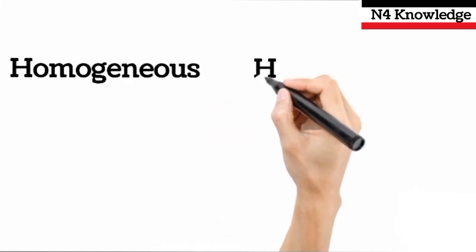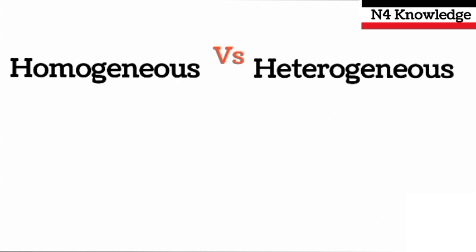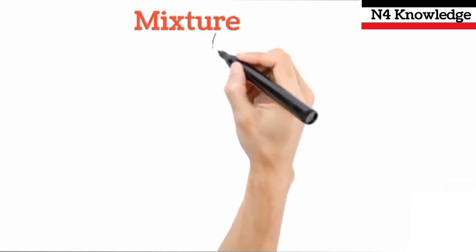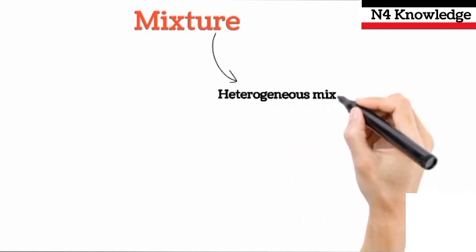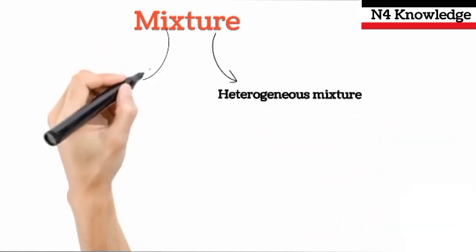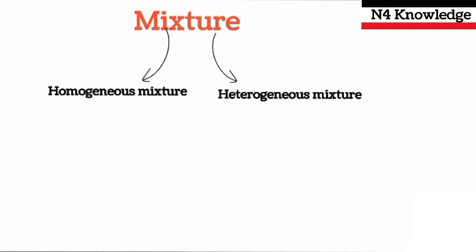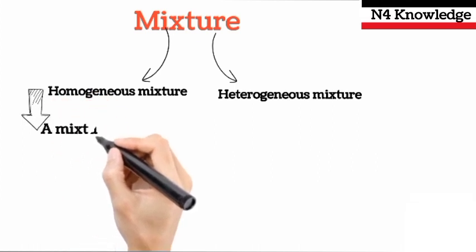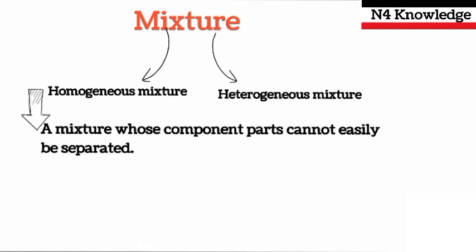Let's understand the two confusing words, homogeneous and heterogeneous. A mixture is of two types: heterogeneous mixture and homogeneous mixture. A homogeneous mixture is a mixture whose component parts cannot be separated easily.